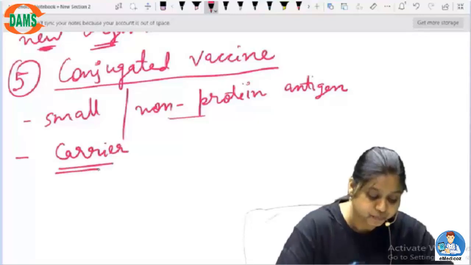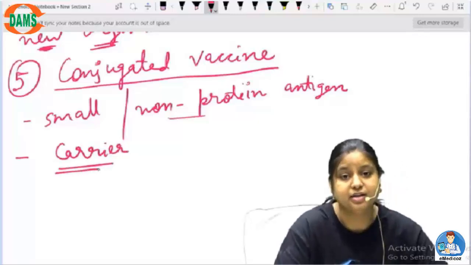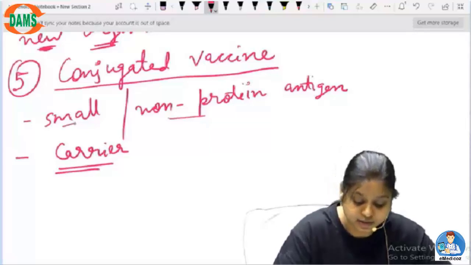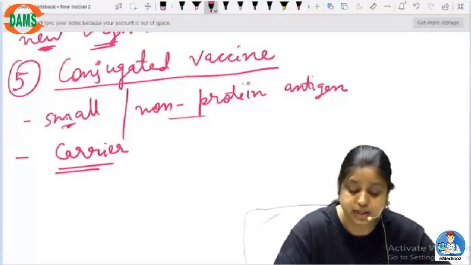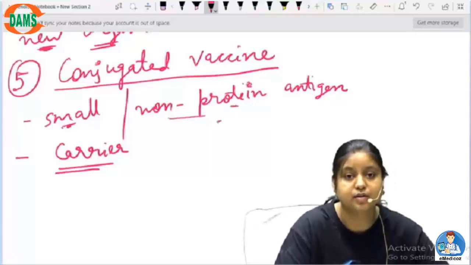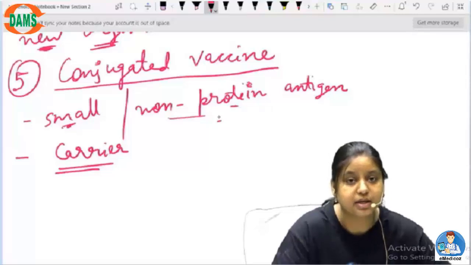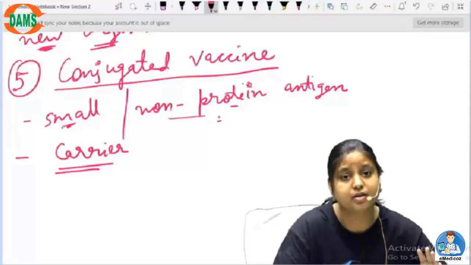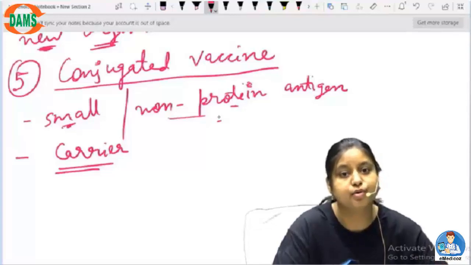Now, why is a carrier important here? A carrier is important because this is a very, very small part that we are using, and it is also non-proteinaceous. Sometimes protein can generate an immune response on its own, but if something is non-proteinaceous, then there are chances that it cannot produce that much antigenic or immunogenic response.